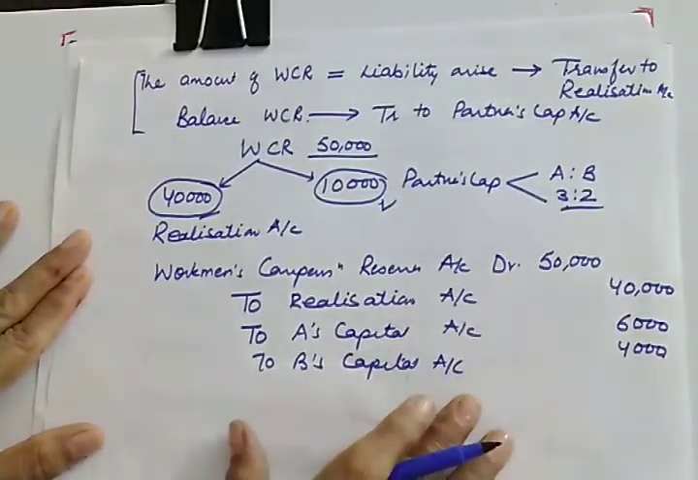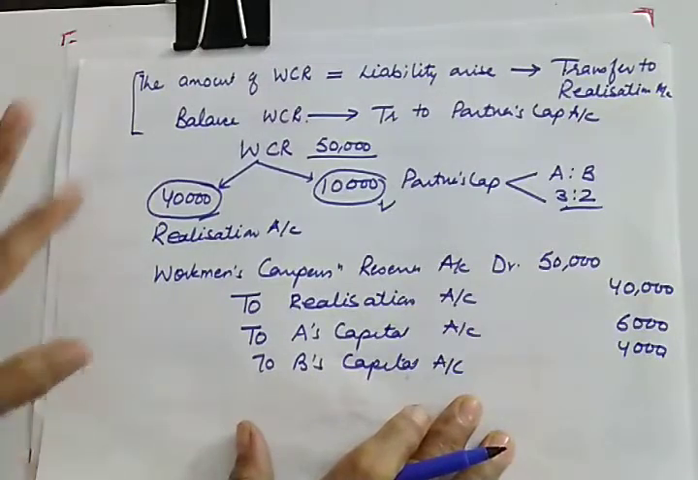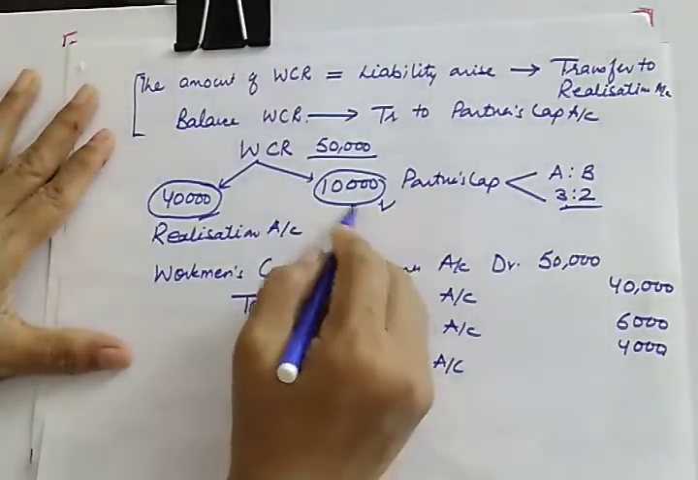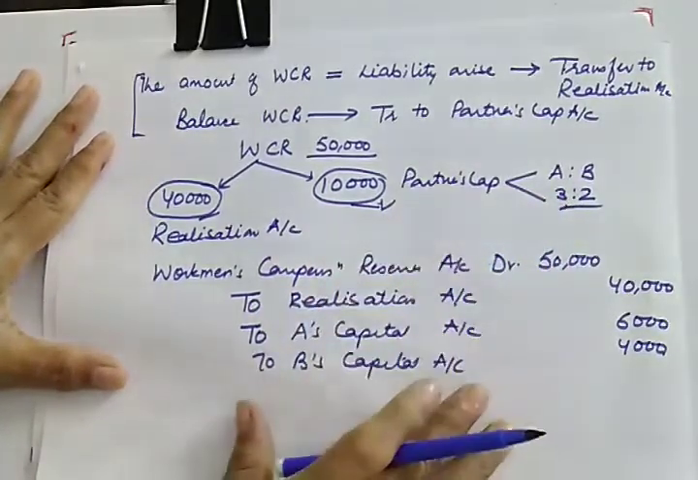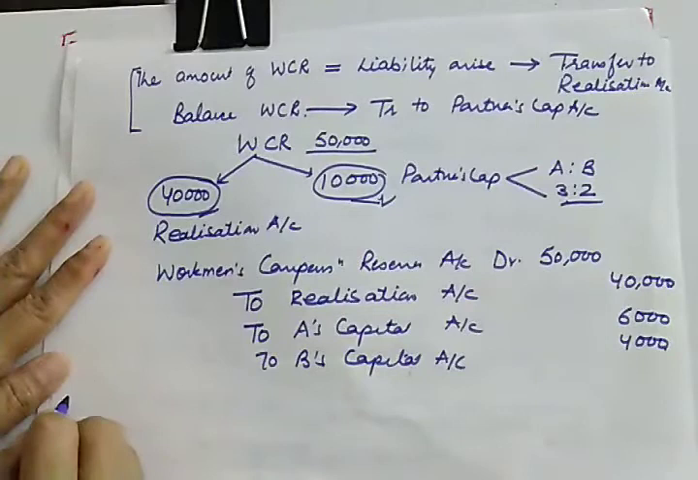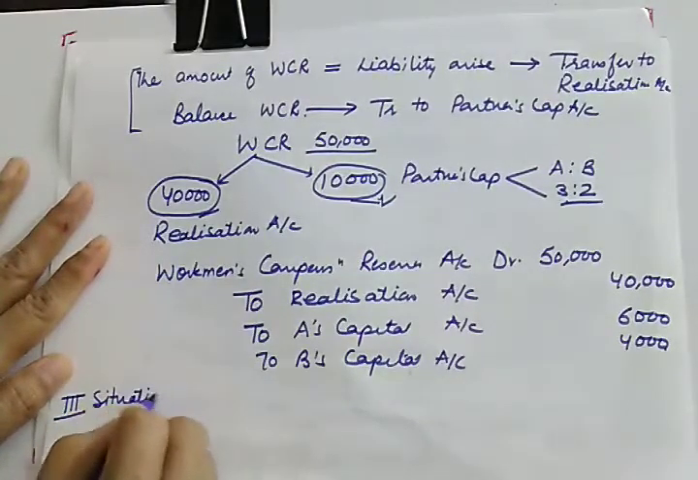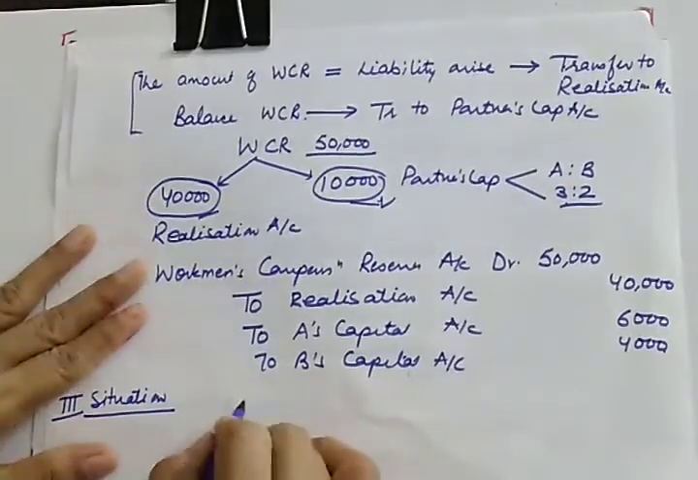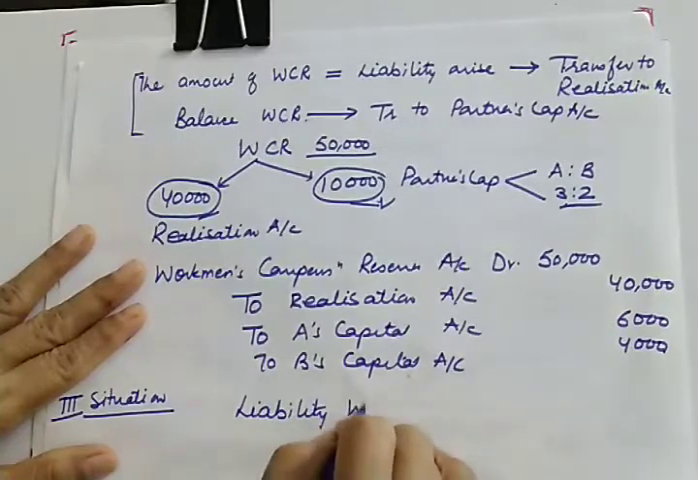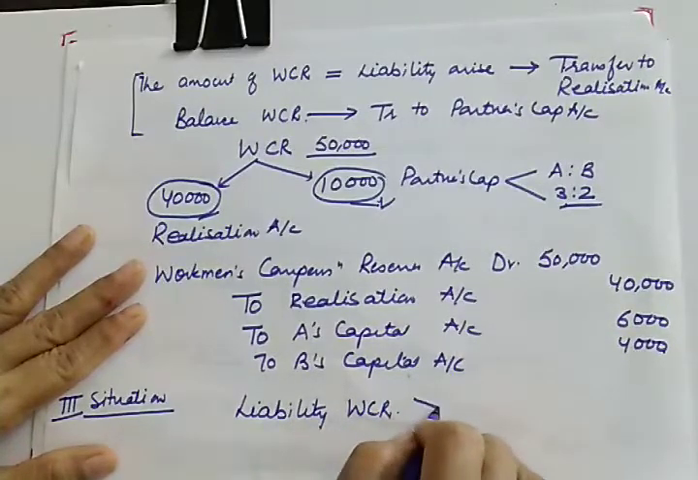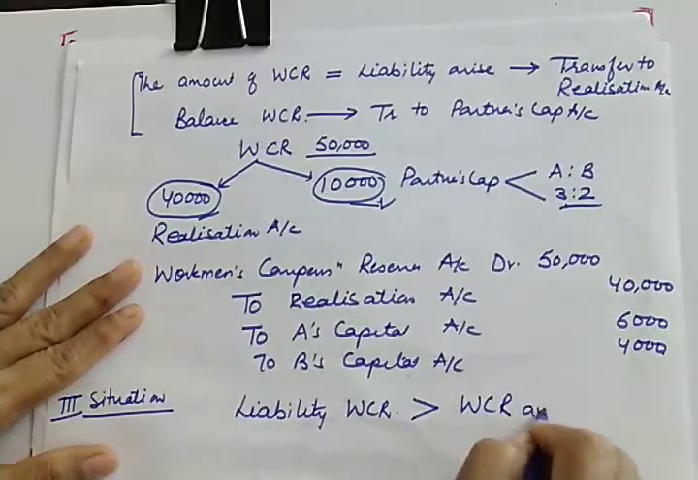So this is the journal entry in second situation when liability is less than workman compensation reserve. The remaining balance will be distributed between the partners in the existing ratio. Now let us see third situation. Now what will happen in third situation? In third situation, we assume that liability against workman compensation reserve is more than workman compensation reserve available in the balance sheet.